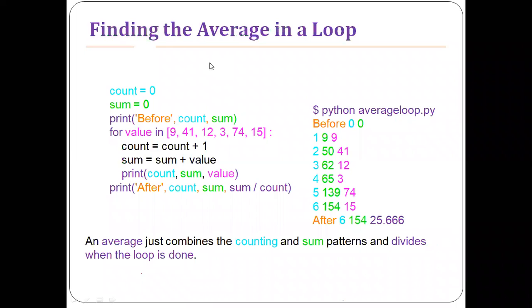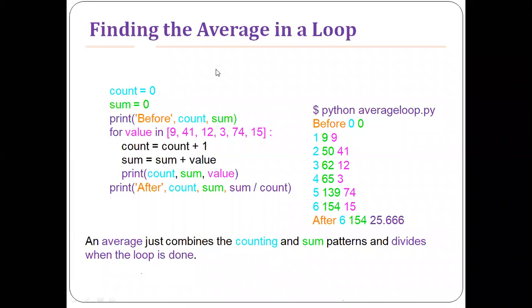And here is finding the average in a loop. The average is nothing but the sum of all the elements divided by the total number of elements.